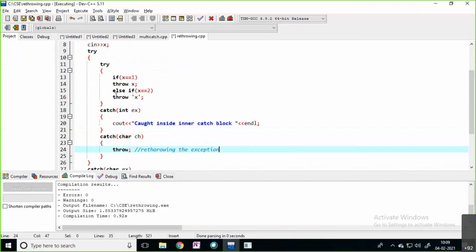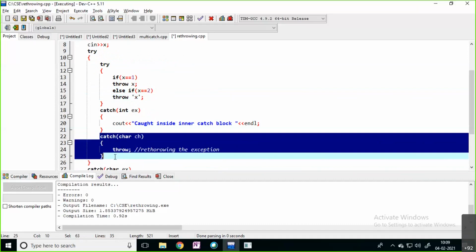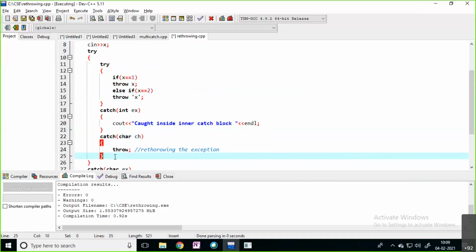If the x value equals 2, you are raising a character type exception. For that, you have the catch block here. In this catch block you can handle the situation, but my concept is rethrowing the exception.